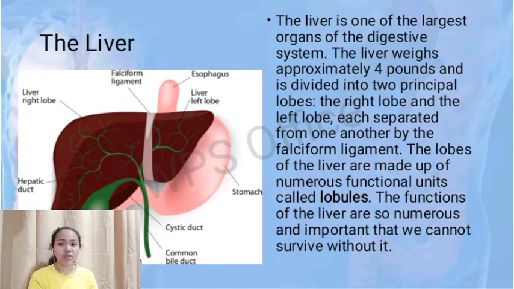The other accessory organ in the digestive system is the liver. The liver is one of the largest organs of the digestive system. The liver weighs approximately 4 pounds and is divided into two principal lobes, the right lobe and the left lobe, each separated from the other by a falciform ligament. The lobes of the liver are made up of numerous functional units called lobules. The functions of the liver are so numerous and important that we cannot survive without it.